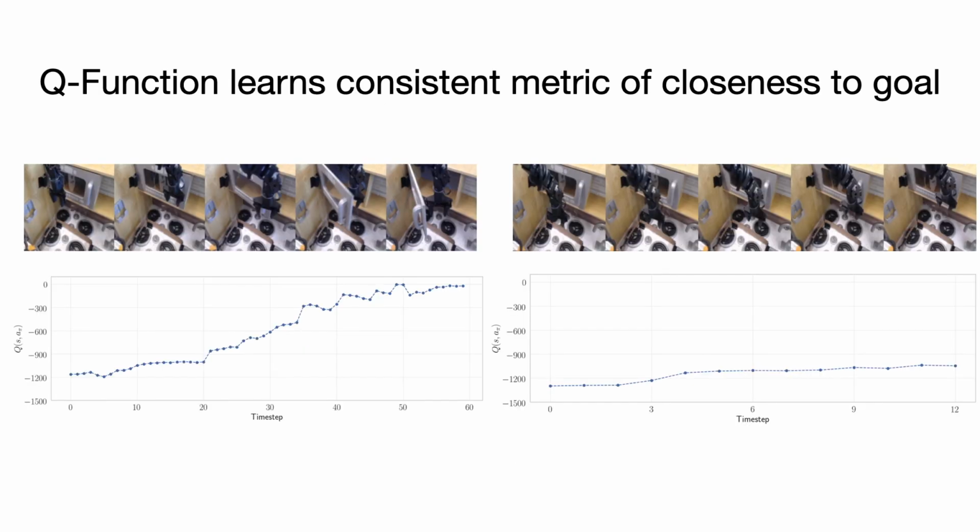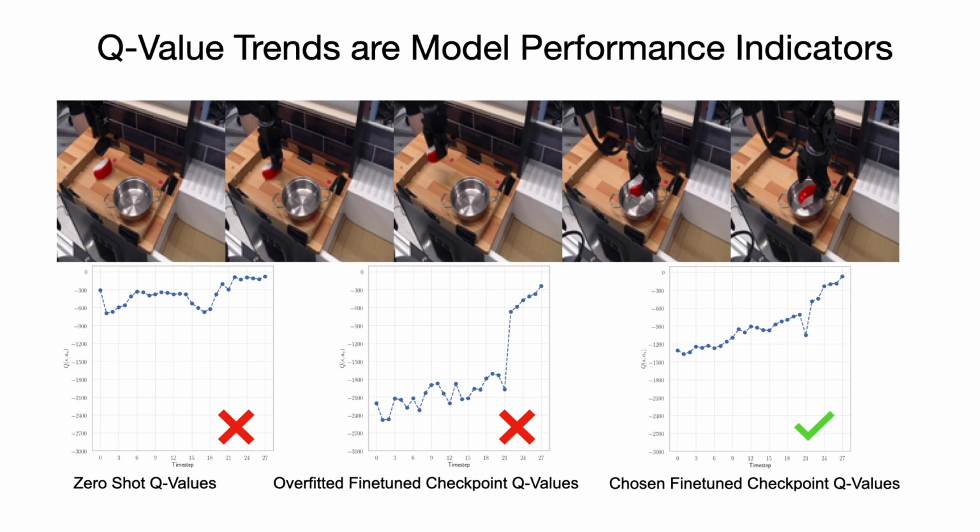The Q functions produced by PTR learn a consistent metric of closeness to the goal, as the monotonically rising Q value plots over time for a successful trajectory on the left and the flat Q values for unsuccessful trajectories on the right suggest. Because of that, Q value trends can also be used as performance indicators, for example, to select the right models to run experiments with. The Q values for models that do not fit the data well, such as for a model evaluated on a held-out trajectory zero-shot on the left, or for an overfitted model in the middle, do not show clear monotonic trends, whereas for a model that correctly fits the data on the right, we see a clear monotonic trend.